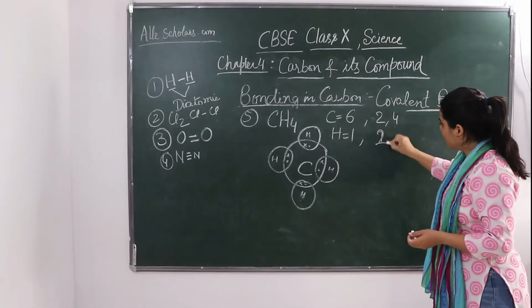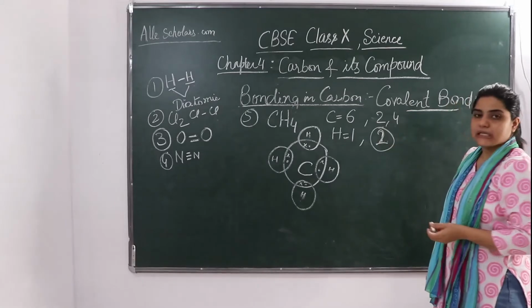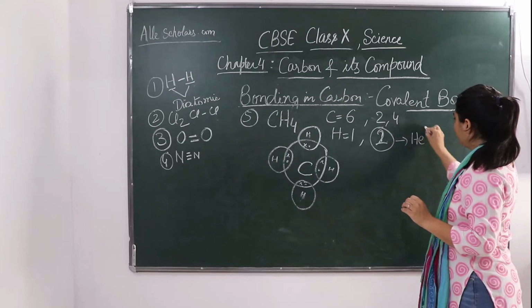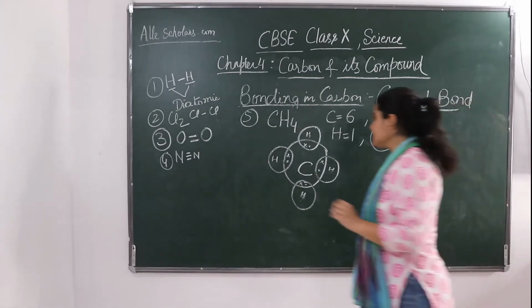It has completed its valence shell like the nearest noble gas, helium.